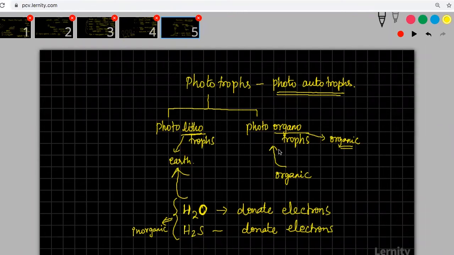Water will donate electrons alone. You just remember it. There is a separate chapter called photosynthesis where we will study the mechanism, and there I will tell you how this happens and why electrons should be donated and all those things, because there is an exclusive chapter on photosynthesis.